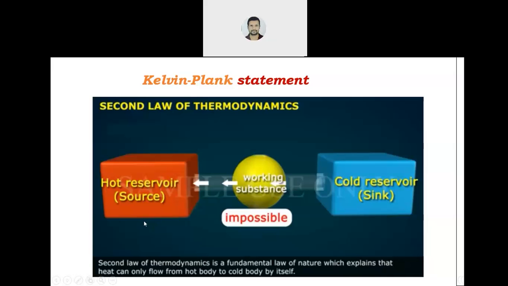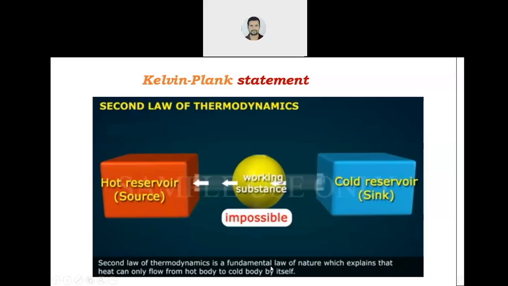Second law is nothing but it is law of nature. In nature, what is happening? The energy flows from high temperature to low temperature by itself. You know this thing. But what about reverse? Can the energy transfer from cold temperature or low temperature to high temperature by itself? No. See, this is not only second law of thermodynamics. It tells about the direction of the flow of energy. Okay.